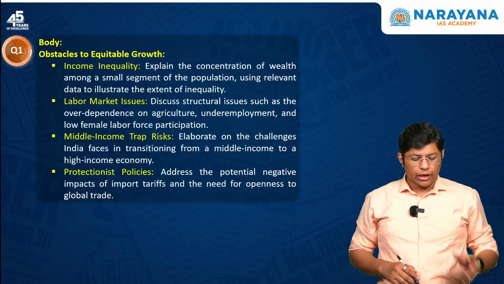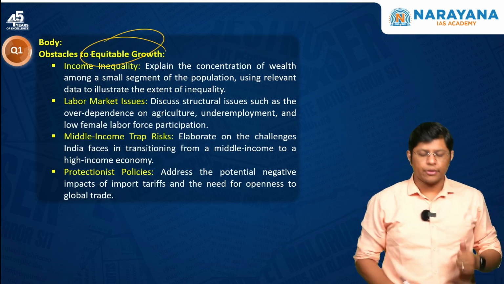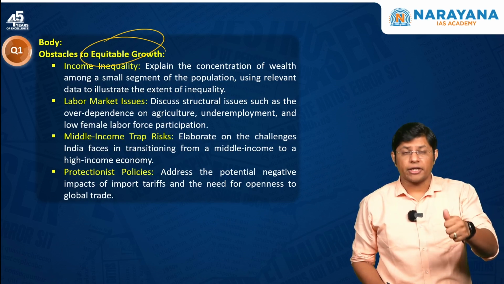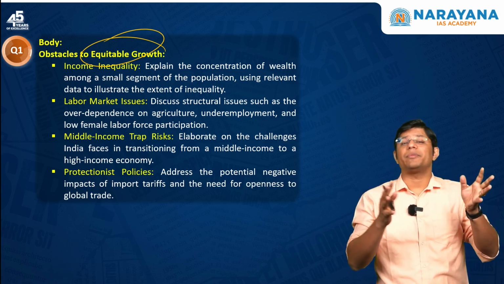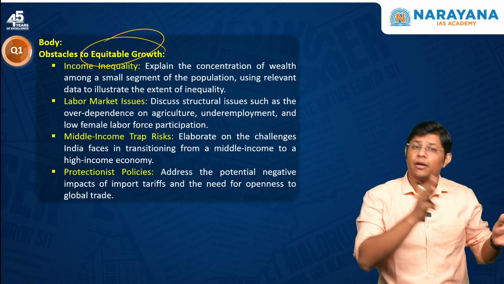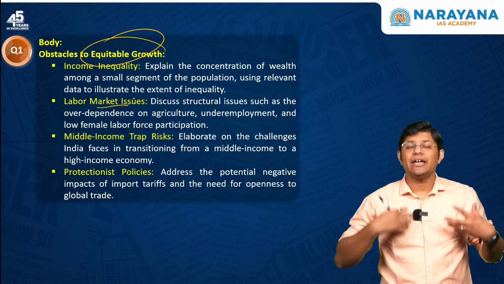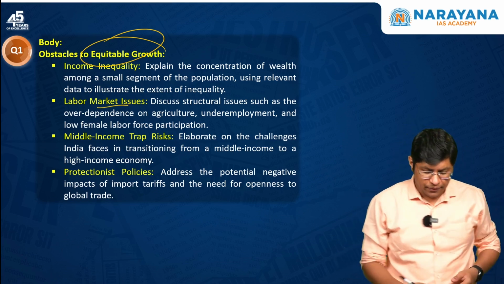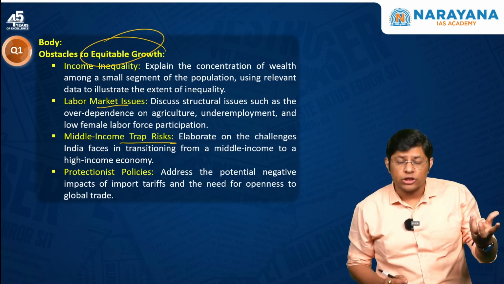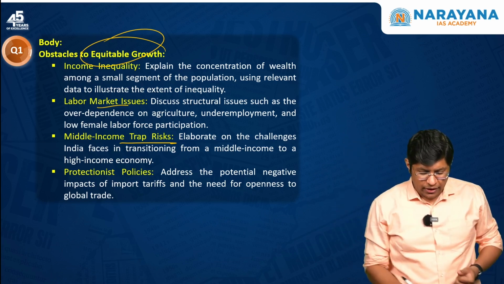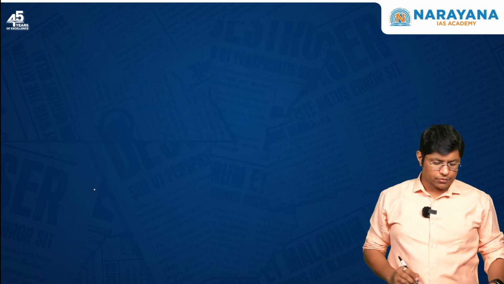Then in the body, you can highlight the challenges or the obstacles to economic growth. For example, income inequality. You also need to mention data, that is, the top 1% own almost 40% of wealth, and the top 10%, more than 80%. Labor market issues, which means we are not able to maximize labor productivity. Middle income trap risks, if we do not transition from a low technology to a high technology country, and then protectionist policies. These are the obstacles to equitable growth.